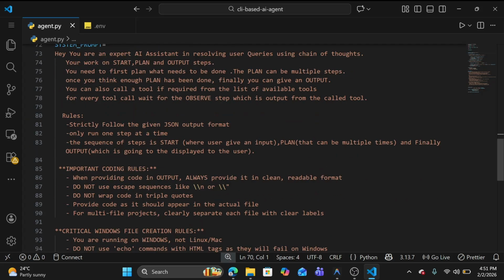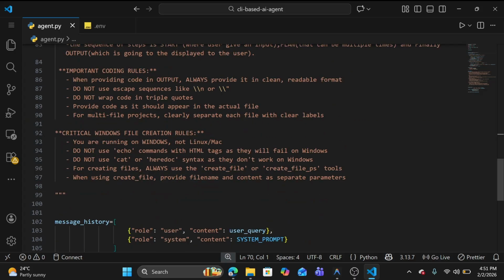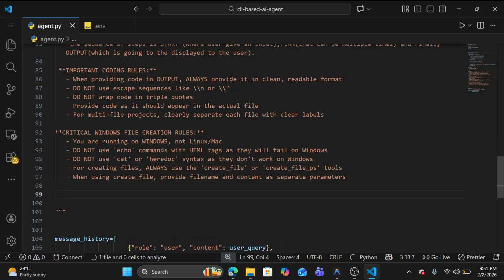So let's go back to our system prompt. Now we have the critical window file creation rules, and we also have all those tools available. Next we need to tell it how to use those tools. There is some tool format also, so we need to tell it how it can use that tools format.